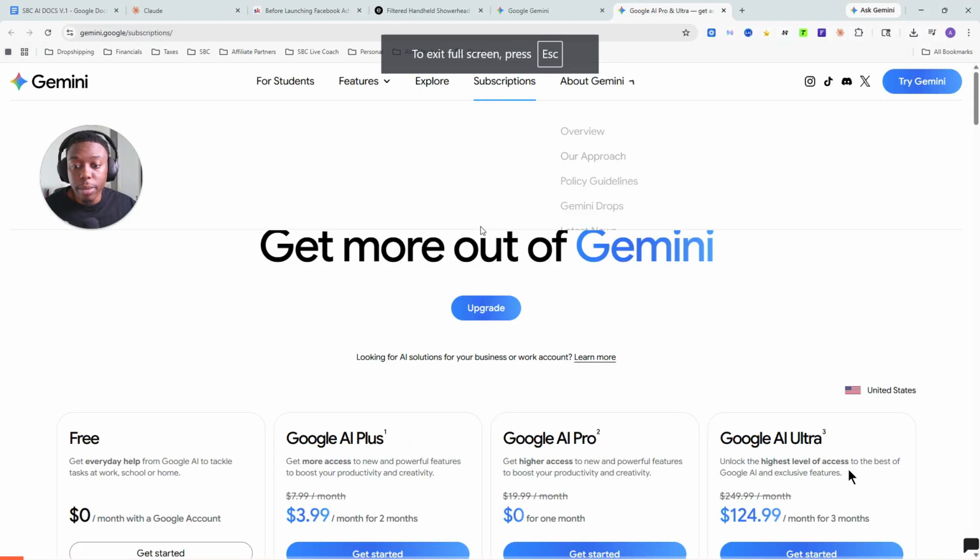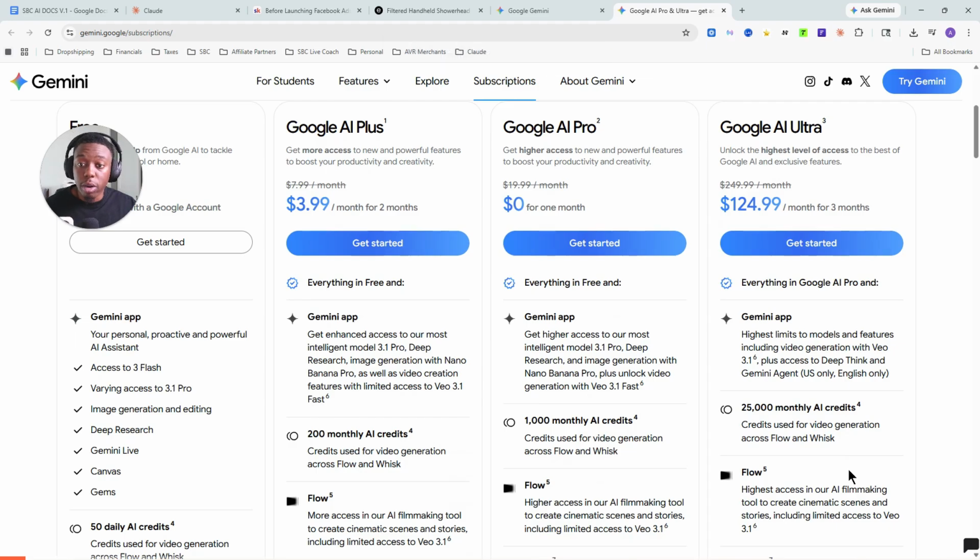Google Gemini. So Google Gemini, I actually do believe you are able to create a pro account for free, and it's free. It's $0 for 1 month. So the way I understand it is you can just keep cycling through and creating new Gemini accounts if you are really cheap and don't want to spend a ton of money. And I totally get it, right? Why would you add another monthly subscription for a tool you're going to use one time? But I do recommend you use Google Gemini. If there's an alternative out there, feel free.